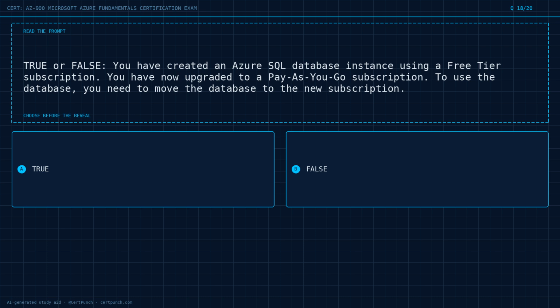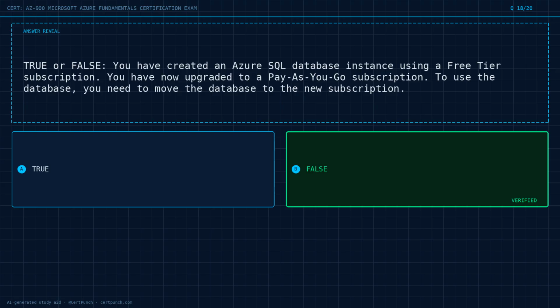Question 18 of 20. True or false? You have created an Azure SQL database instance using a free tier subscription. You have now upgraded to a pay-as-you-go subscription. To use the database, you need to move the database to the new subscription. Option A, true. Option B, false. Choose the best answer before the reveal. Commit to it now.